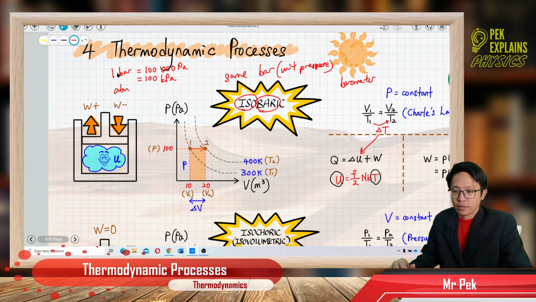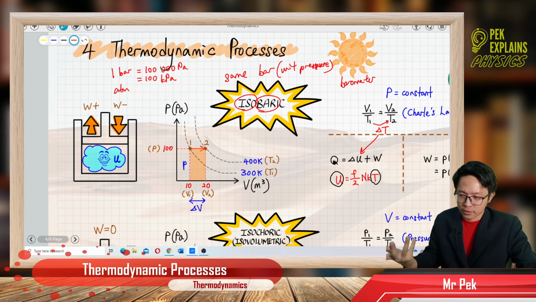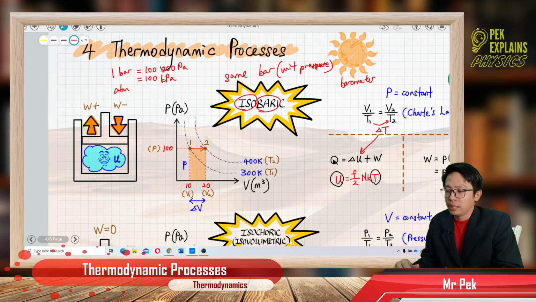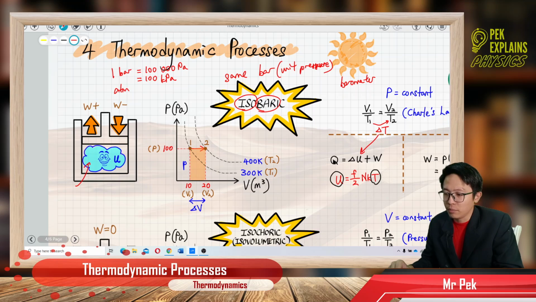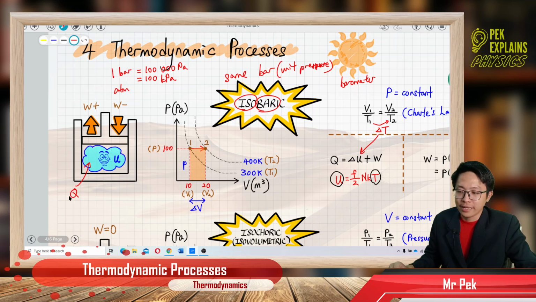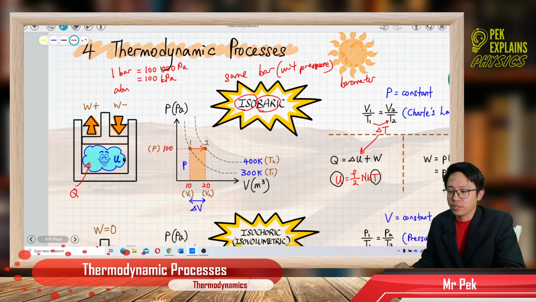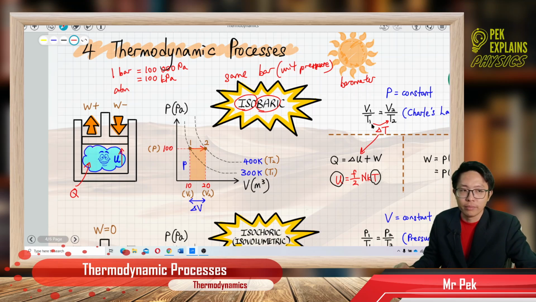So we can predict like this. Let's talk about heat flow. Maybe heat is absorbed, goes into the gas. Heat energy from the surrounding is absorbed into the gas. So what happens to the internal energy? When heat is absorbed into the gas, the internal energy may increase. So the temperature may increase from T1 to T2.